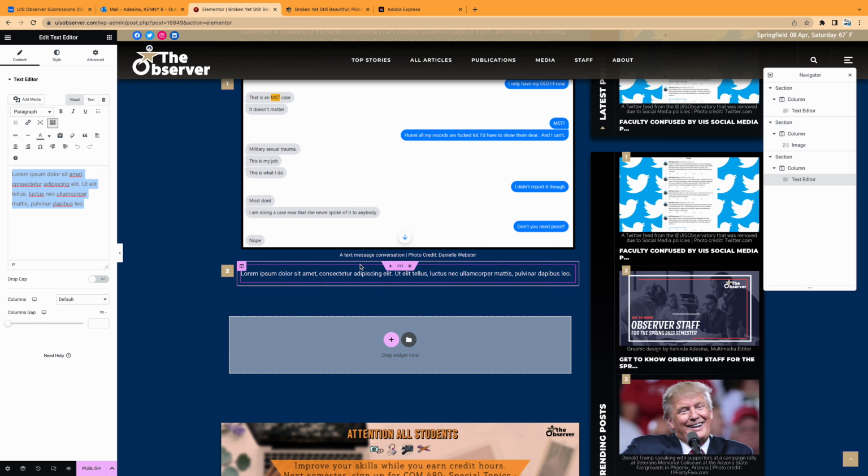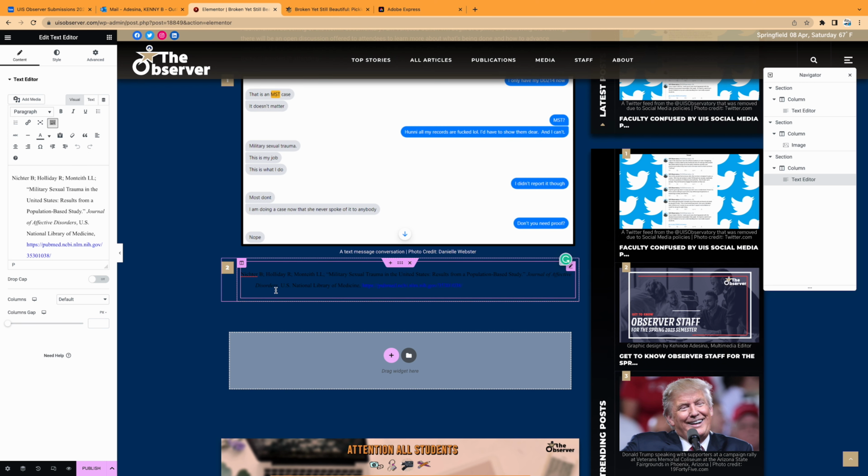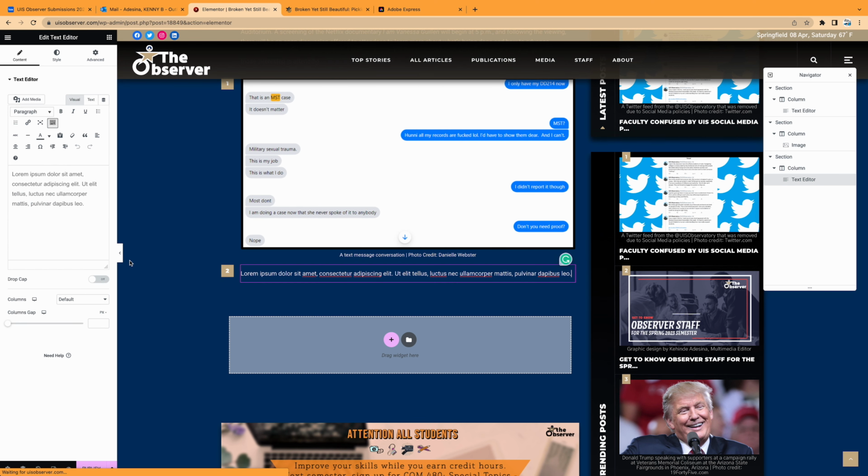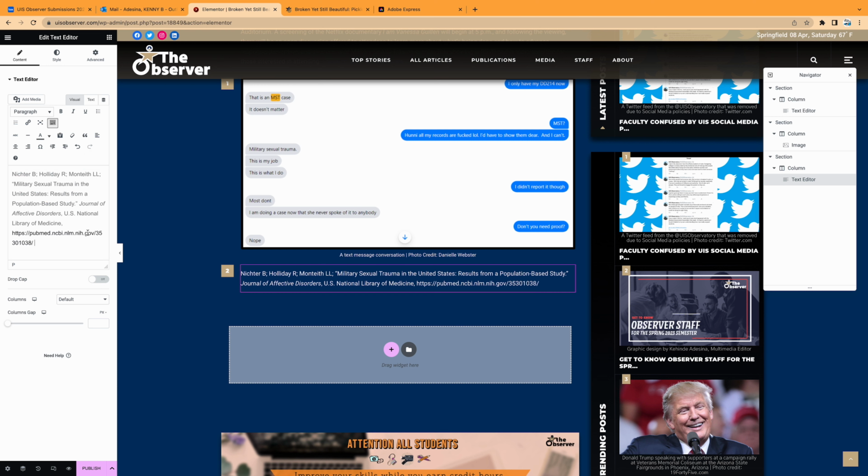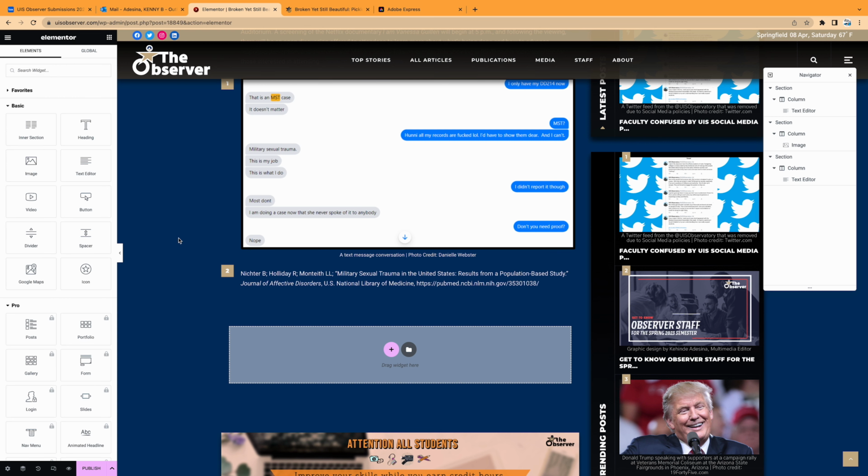So what happens if you paste the text directly into this box? It is exactly what you copied from the Word file and does not look good on the website. So we undo this action, click this box, and paste it in the box by the left part of the screen. That is what you should know.